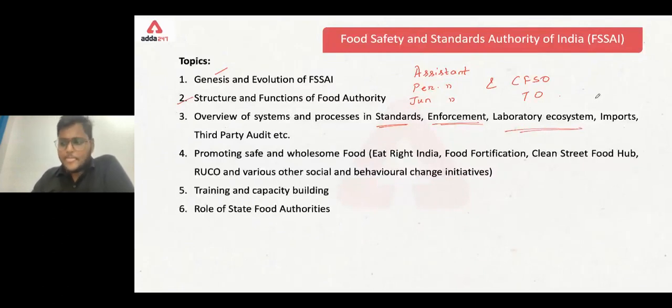How the laboratories work, how are they connected with each other, how are they connected with the CFSO, how do they coordinate with different departments. So each and everything is seen in case of the laboratory ecosystem. Each and everything is included here. Then we have imports.